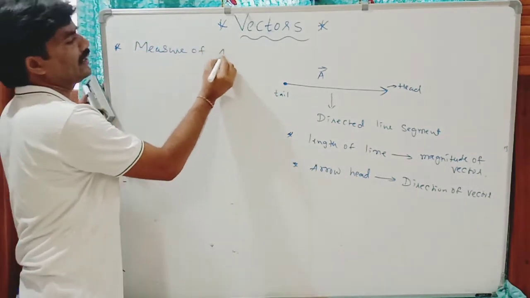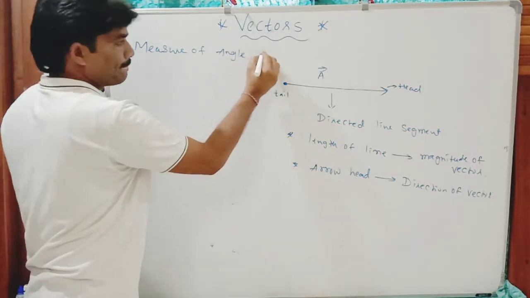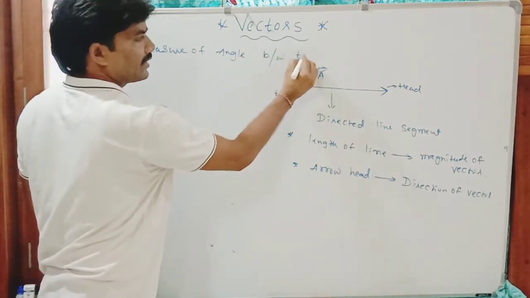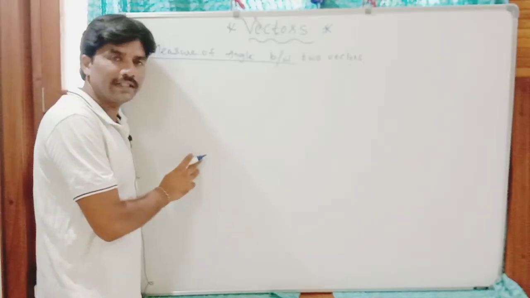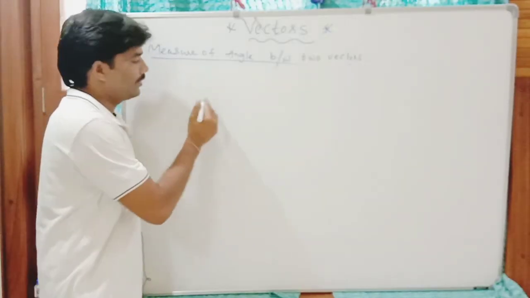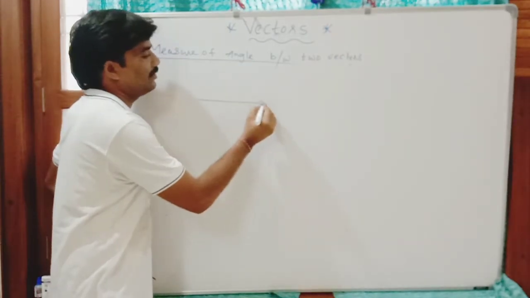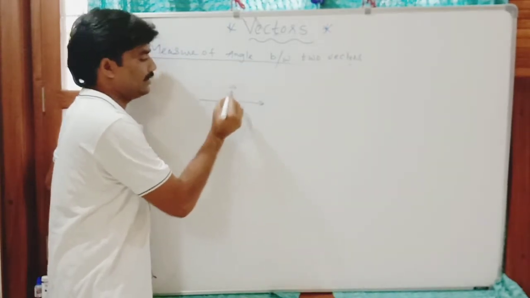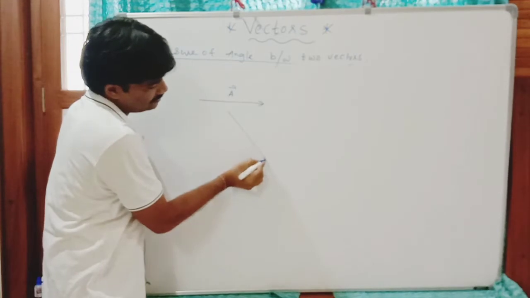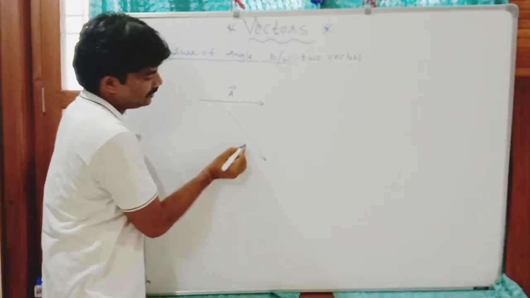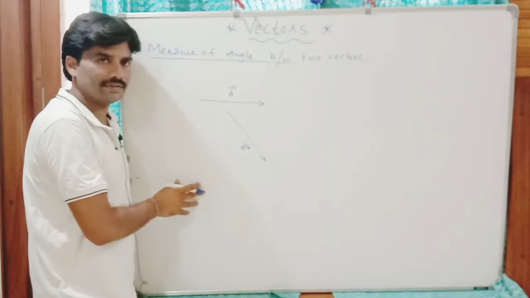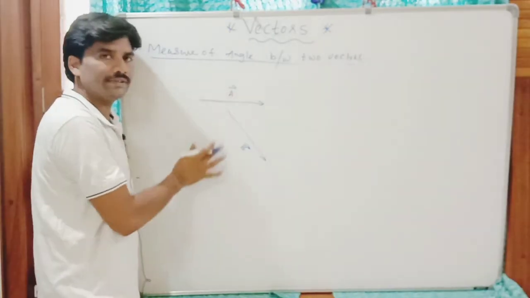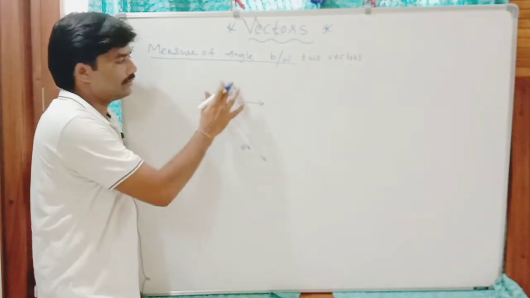Now the measurement of angle between two vectors. Listen carefully. If these are two vectors directed in two different directions at two different positions, to measure the angle between these two, we should follow a simple method.